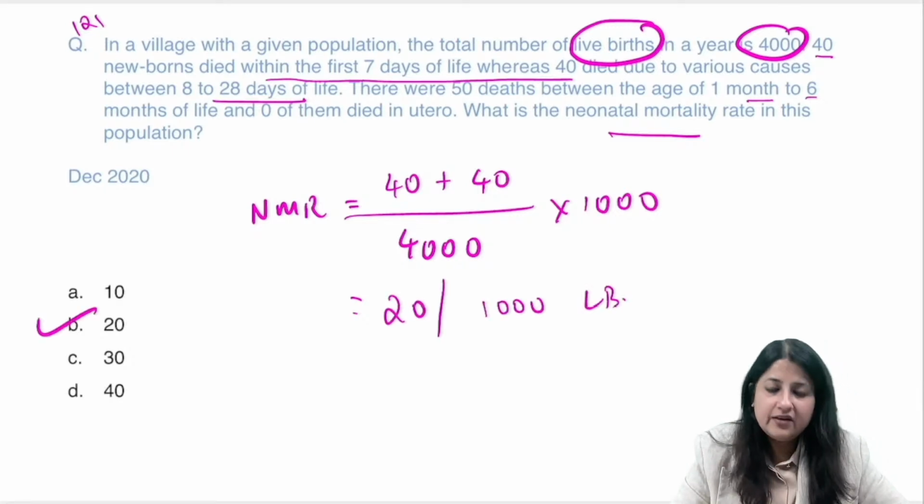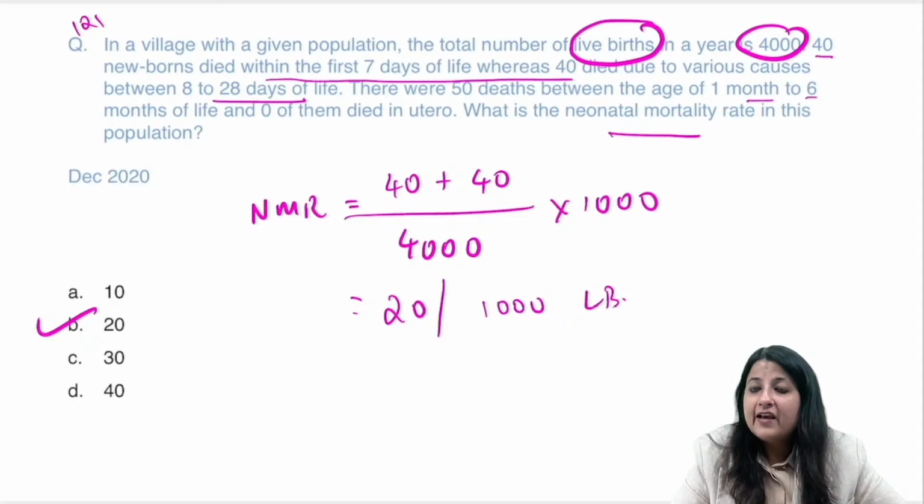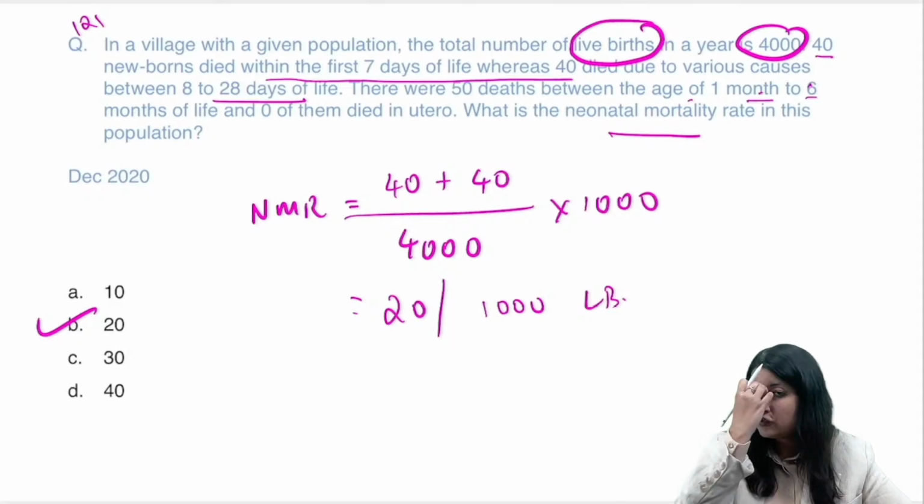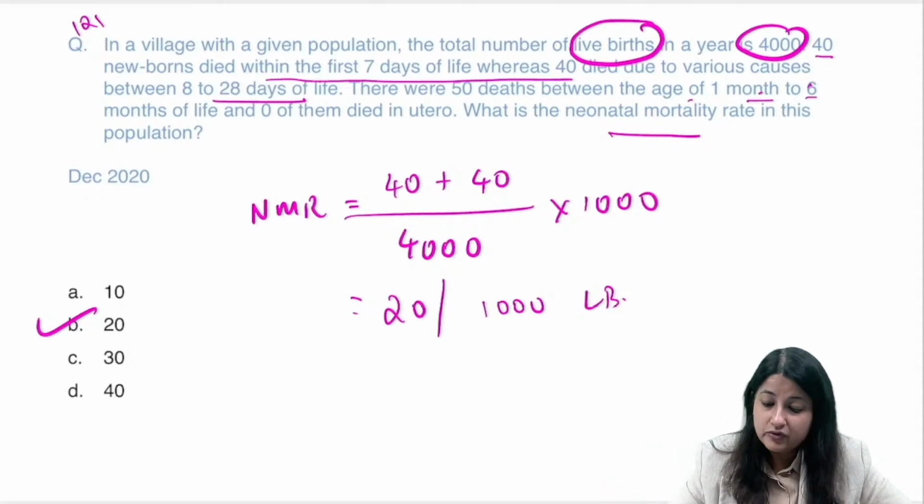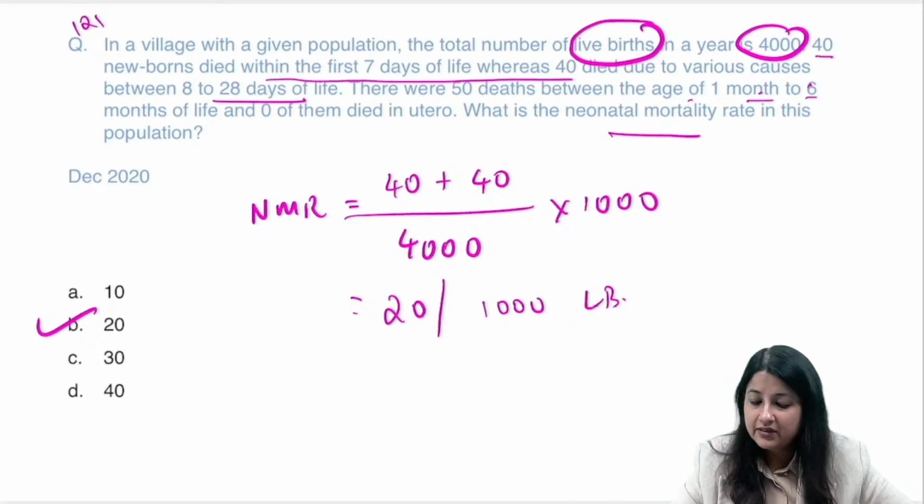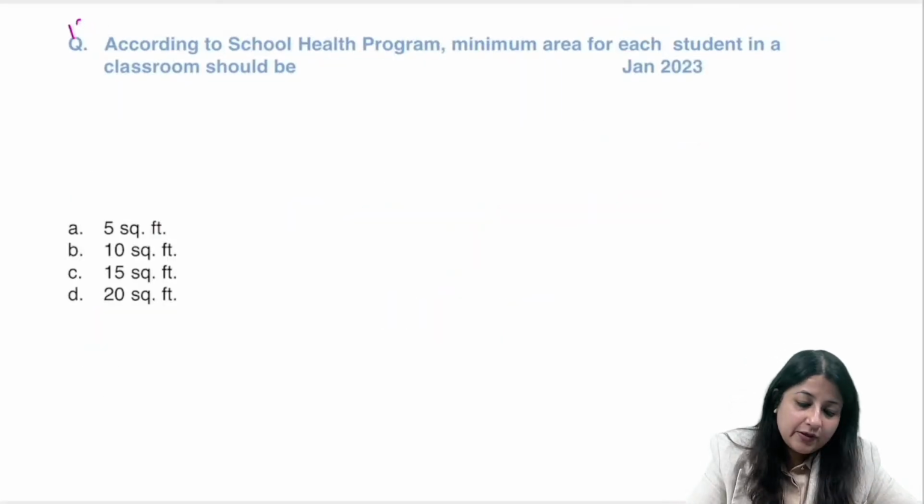So what is your answer? 20. Okay, don't worry that we won't include this one, the 50 deaths. That's no need. Sometimes they can give you values which don't need to be included in the question. So I told you, in child health everywhere the multiplier is 1000, and the denominator we always express in live births.